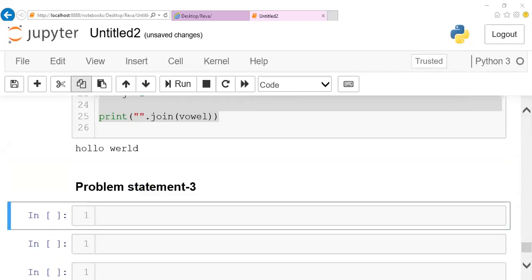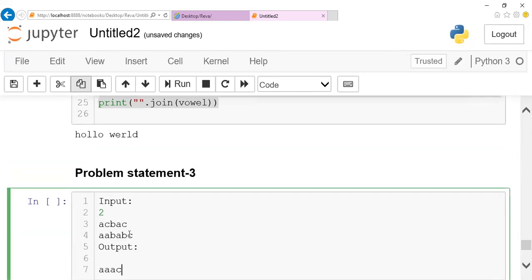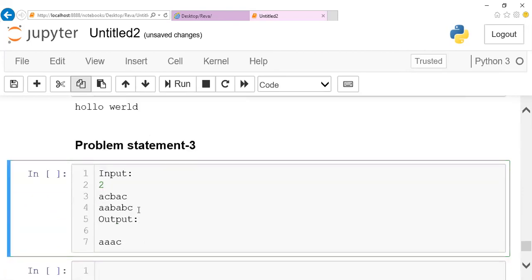So what is the question here? Our question here is, if a string is given with alphabet ABC, whenever A is there, or whenever B is there, or when we have AC, we are supposed to remove it. And we are supposed to display the remaining string. This is the question, right?